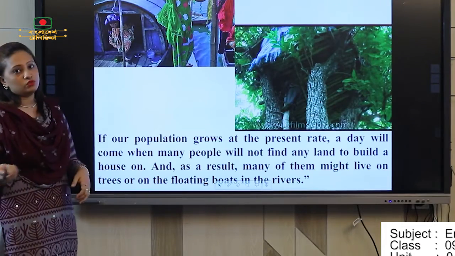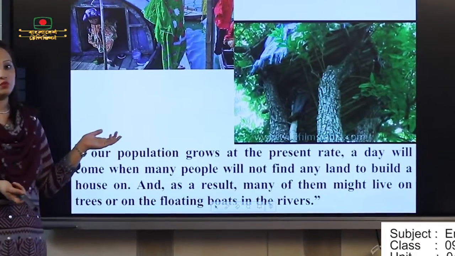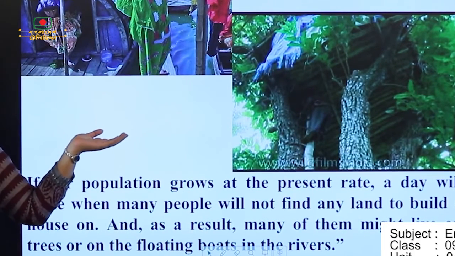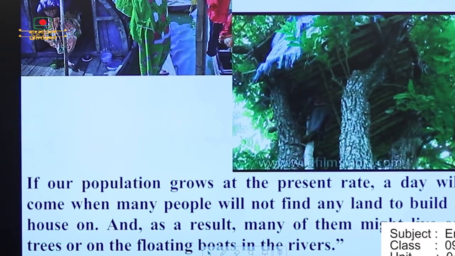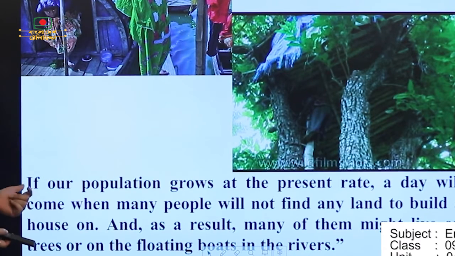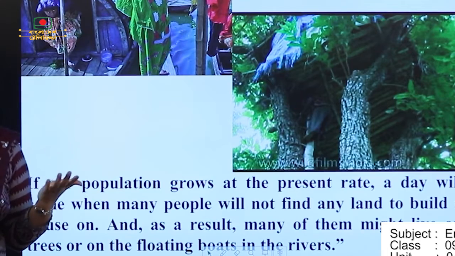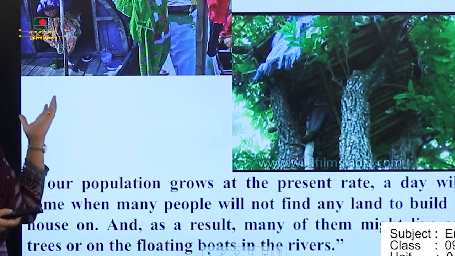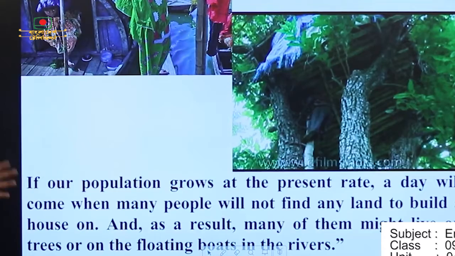So what will people do? People will live like this: some people living on the boat and some people living on the tree. One day will come, actually. If our population grows at the present rate, a day will come when many people will not find any land to build a house on, and as a result, many of them might live on trees or floating boards in the river. When they cannot find any place, where will people live? They will live on trees or in boats. Okay, floating boat.